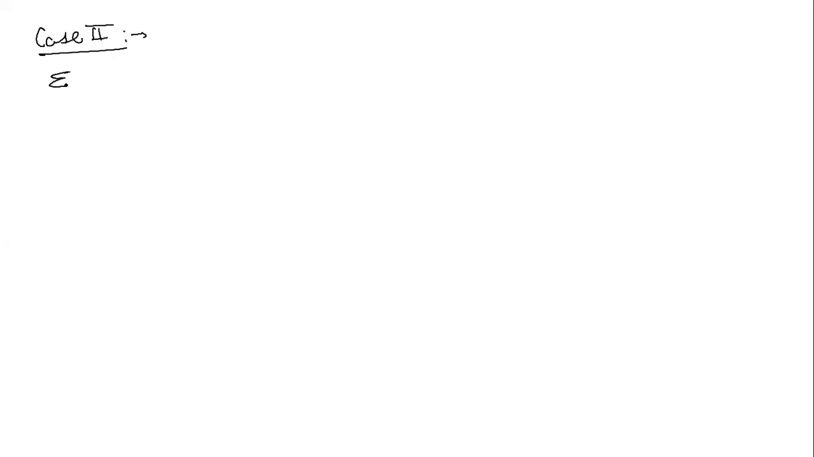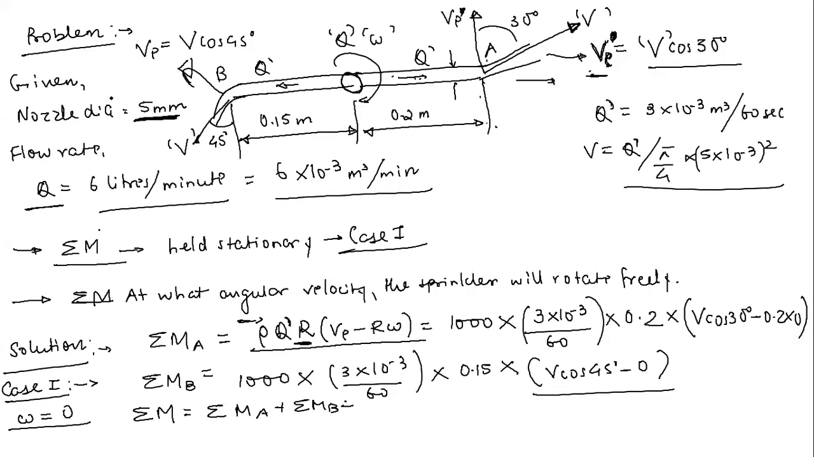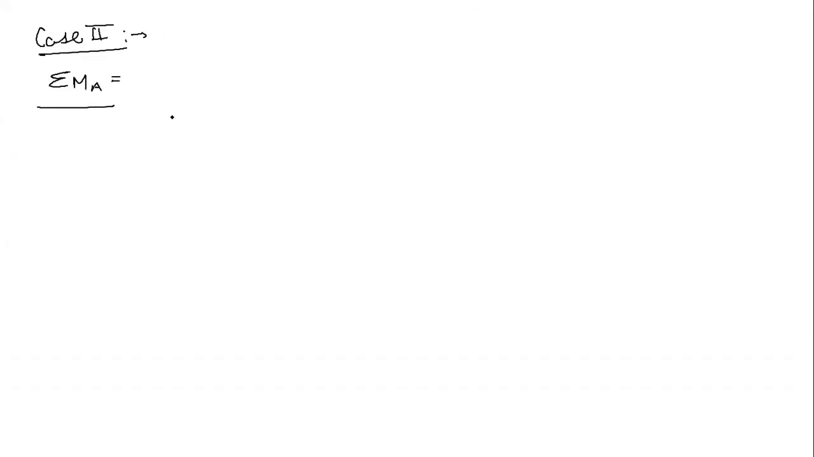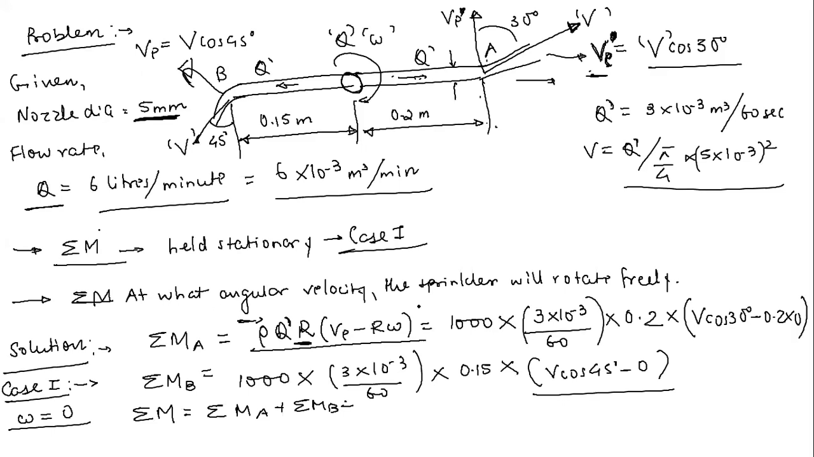So case 2, sigma Ma. It would be the same: rho Q dash r. Here we just have to take the value of Q dash r, now Ve minus r omega. First of all, a very important thing I am going to tell you. In this question he is asking at what angular velocity the sprinkler is going to rotate freely.